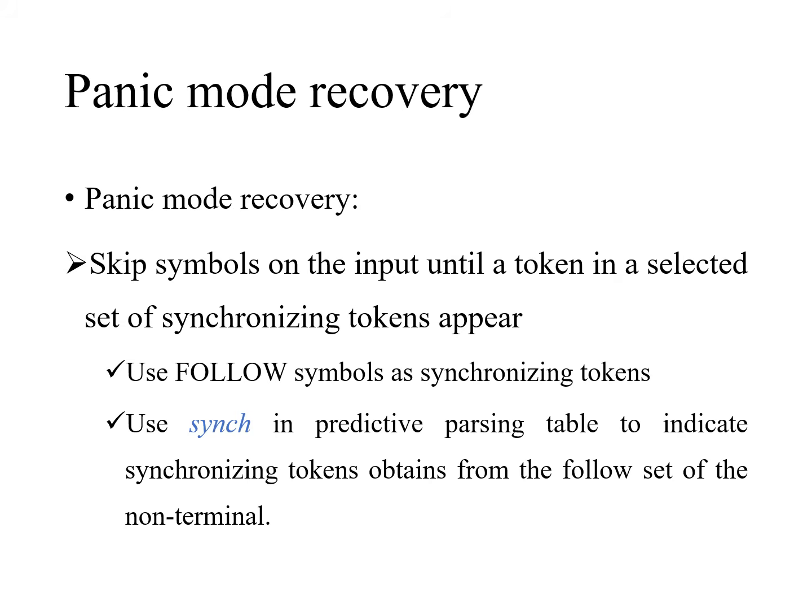Now let us consider panic mode recovery. In panic mode recovery, we know that it skips symbols on the input until a token from a set of synchronizing tokens appears. Synchronizing token means a valid token. For example, it will go on skipping the symbols until a semicolon. So a semicolon is a valid token.